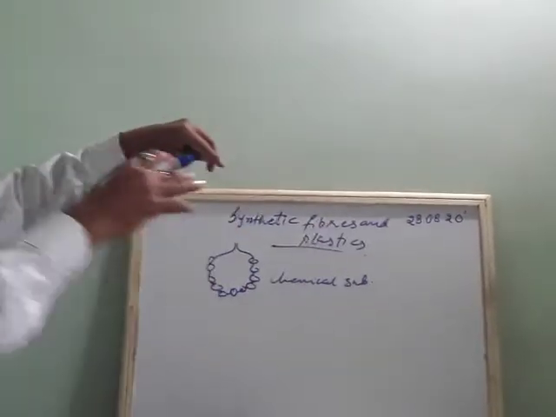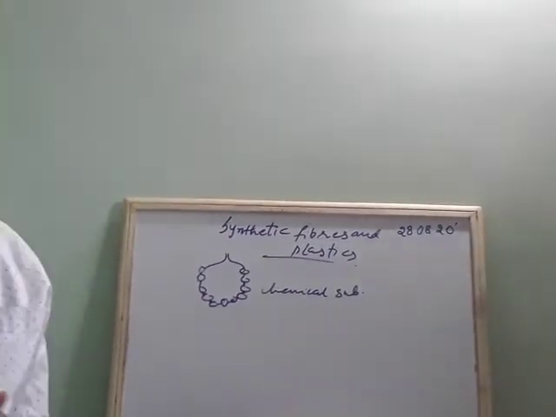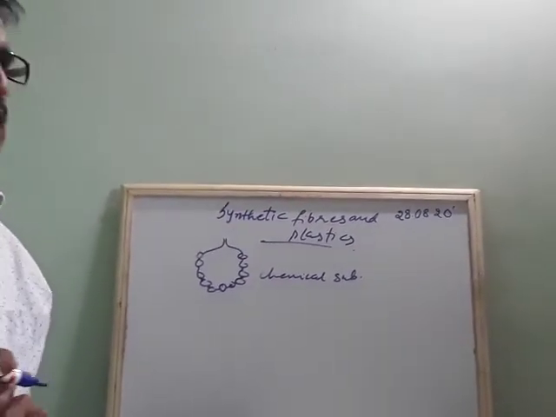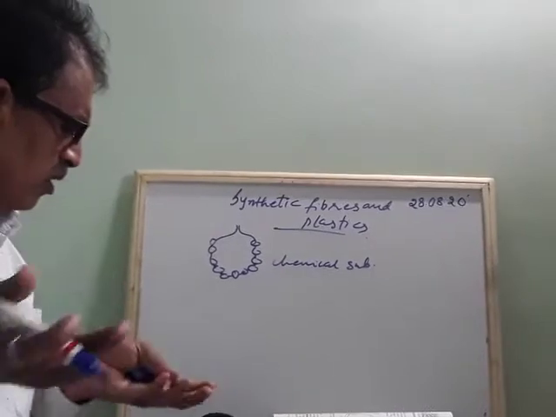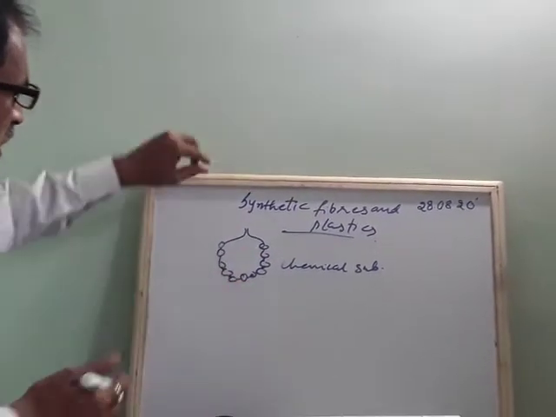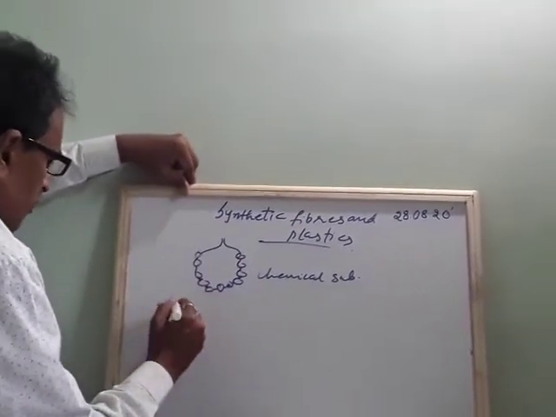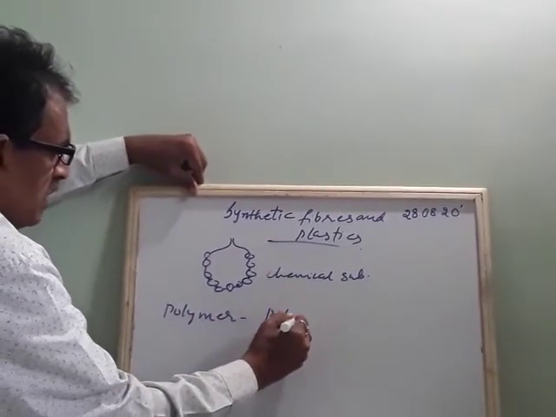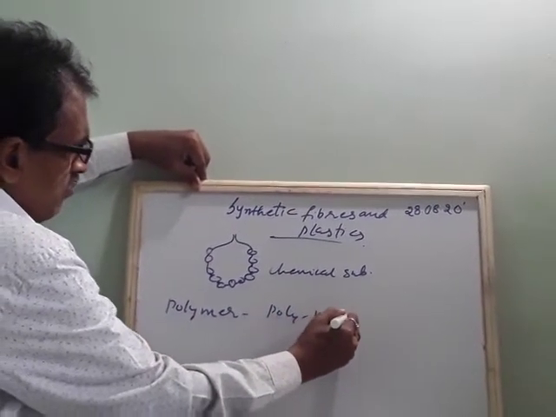So artificial or synthetic fibers are made from what we are getting from petroleum. Generally we call it a petroleum product. So these are called polymers. Here, poly is a Greek word. Poly means many.